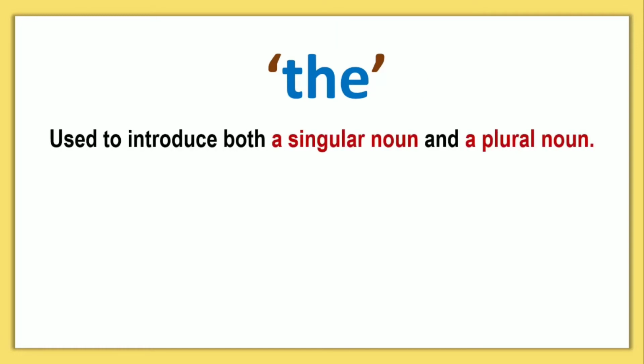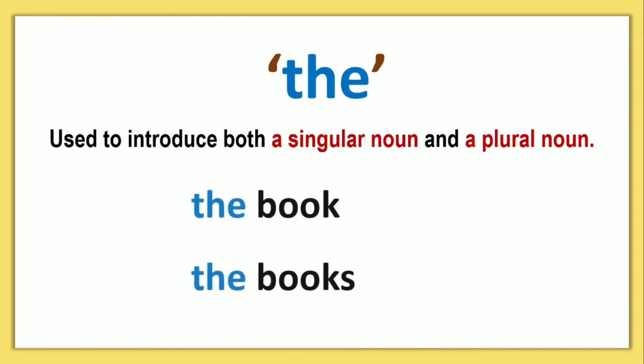Article the. Article the is used to introduce both a singular noun and a plural noun. So we can use the article the before both types of noun, whether it is a singular noun or a plural noun. For example, book is a singular noun, books is a plural noun. So the book is correct to say and the books is also correct to say.